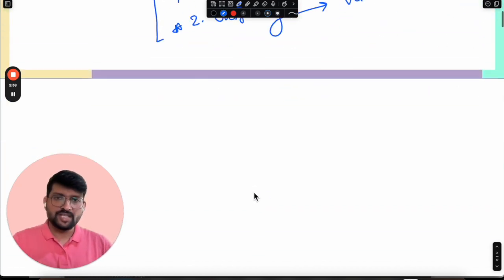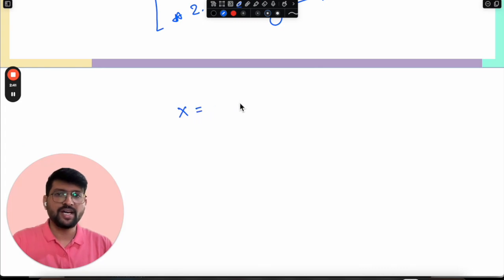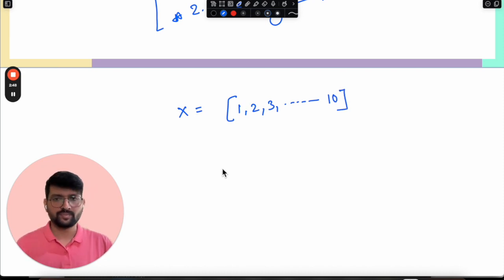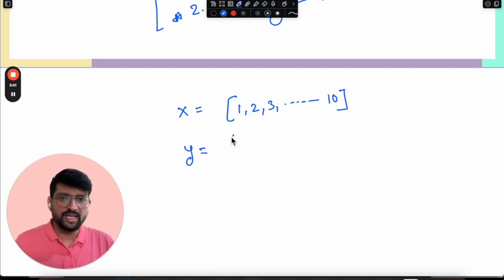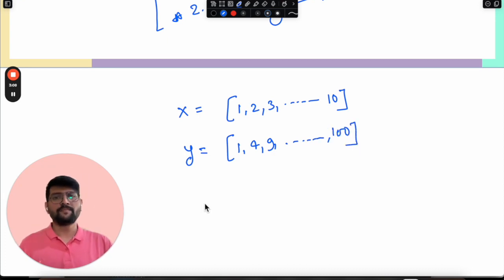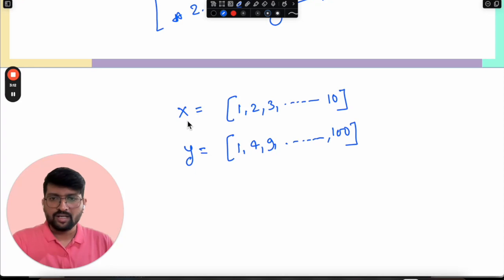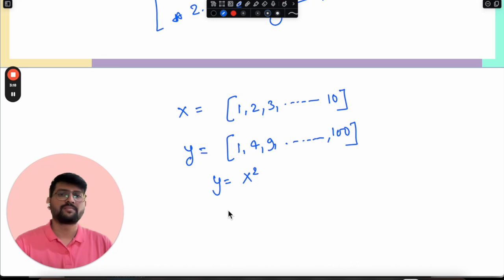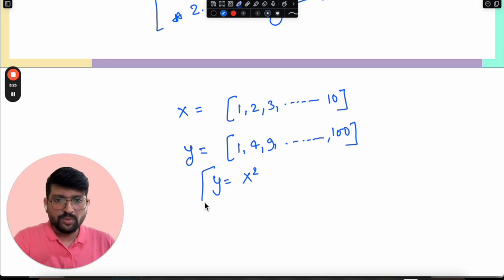Okay. So let's quickly take one data set. Suppose we have data x equal to 1, 2, 3 until 10. Now suppose we have the labels corresponding to it, because in a supervised learning problem, we have input data and corresponding labels as well. The labels corresponding to this input data are 1, 4, 9 and so on till 100. So you can easily observe that the relationship between the output variable and the input variable is nothing but y equal to x square. So this is something like a parabolic function. If you know about the degree concept, this is a 2-degree polynomial.